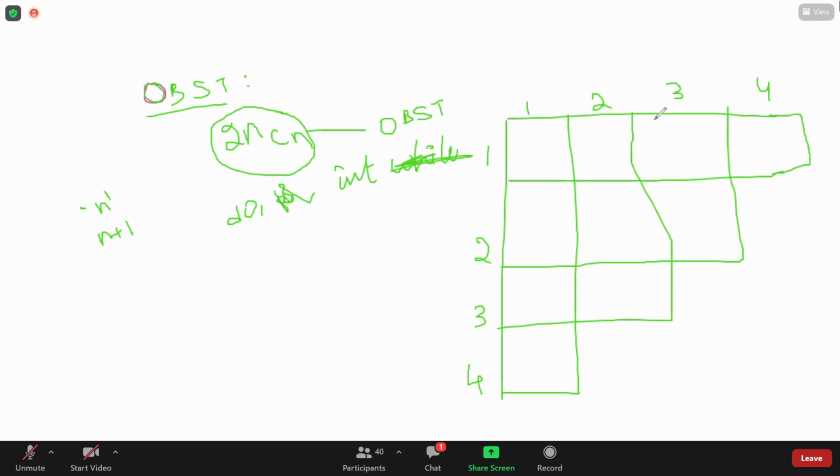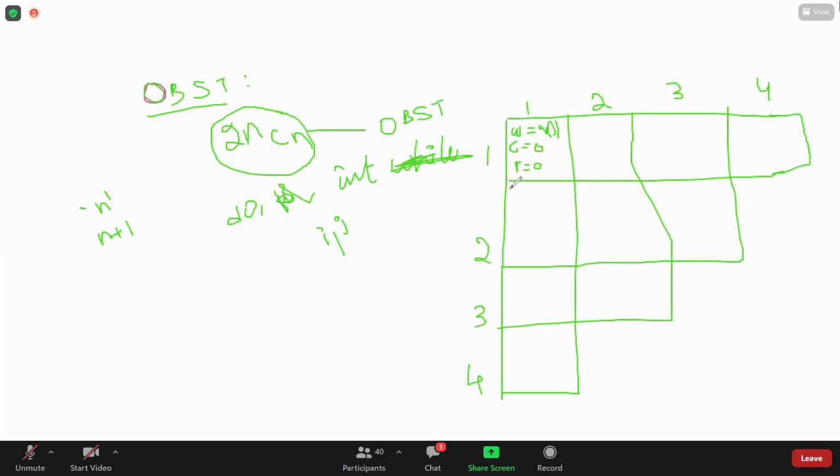For each and every phase, what you have to find out is the weight of your graph, the cost of your graph, and the root node. When i and j are both equal, then weight is nothing but q of j. The formula is q of j. The cost is 0 when i and j are equal, and root is also 0.